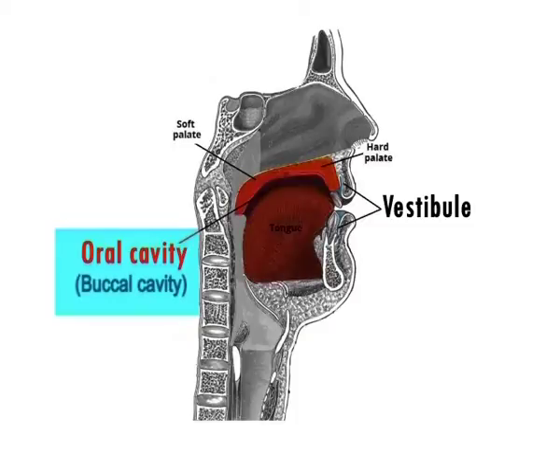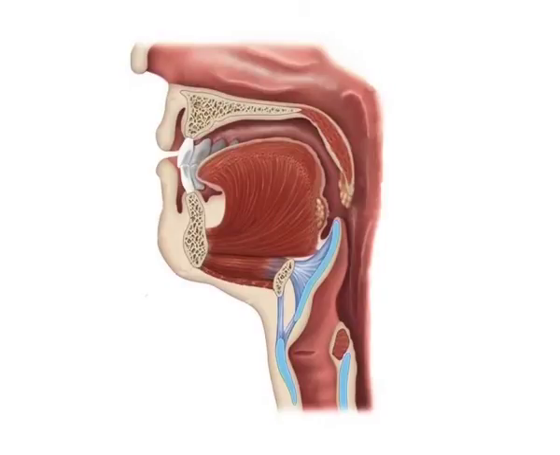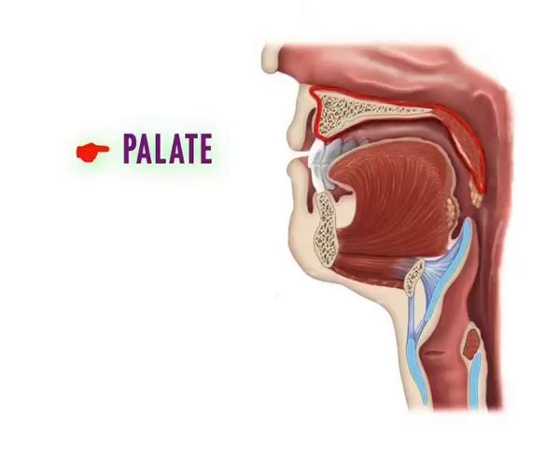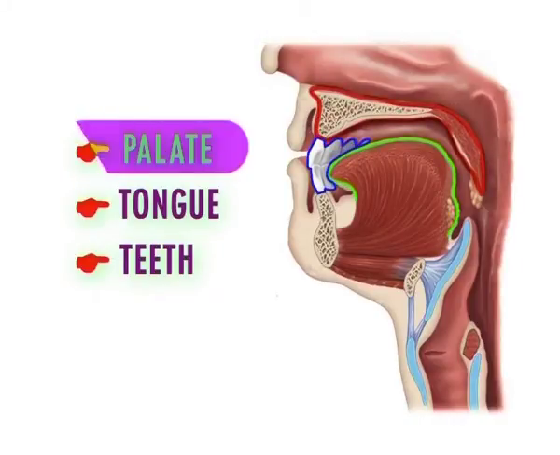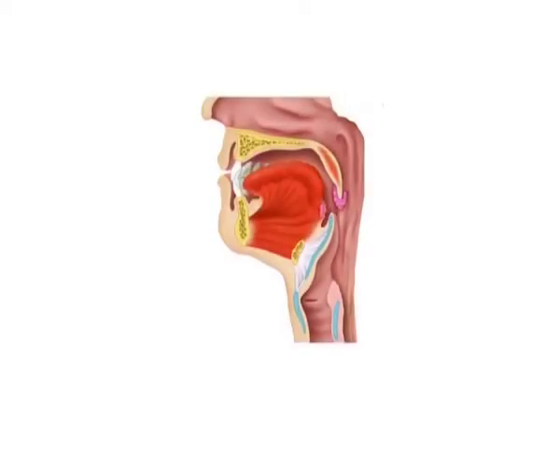Next, oral cavity or buccal cavity. It is the inner portion of the mouth. It has 3 parts: palate, tongue, and teeth. Palates. The roof of the oral cavity, buccal cavity, is called palates.